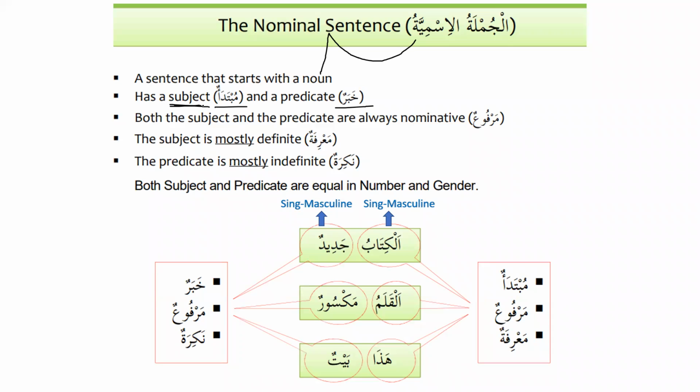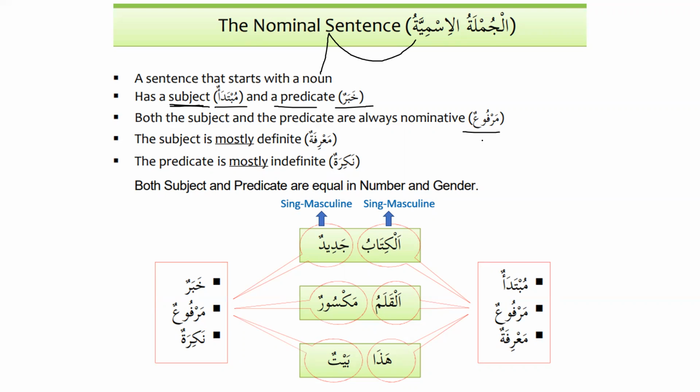For example, when we say hadha, when we say this, now it is mubtada'un, it's a subject. Now you are waiting for the news, for the khabar. When I say hadha, the meaning is not clear. But when I say hadha kitabun, then the meaning is clear, and it becomes a complete nominal sentence. And the second part is called predicate or khabarun. So mubtada'un and khabarun.